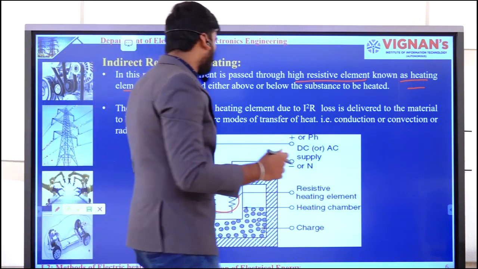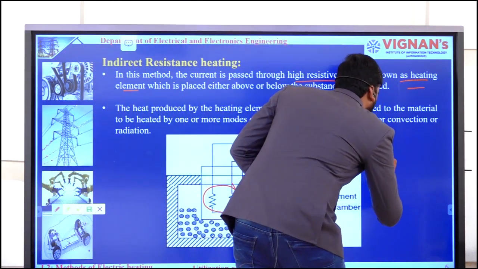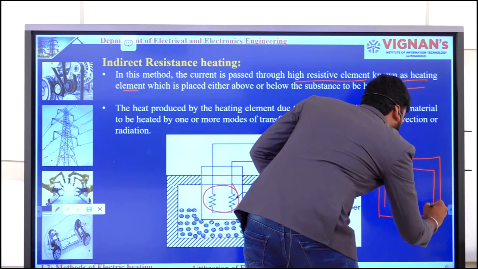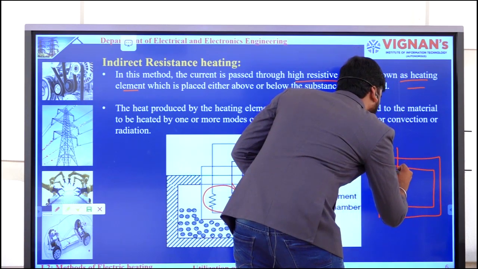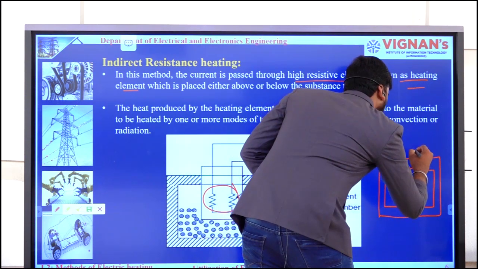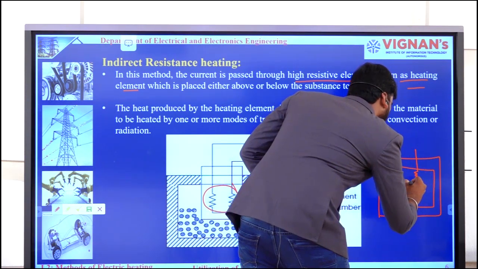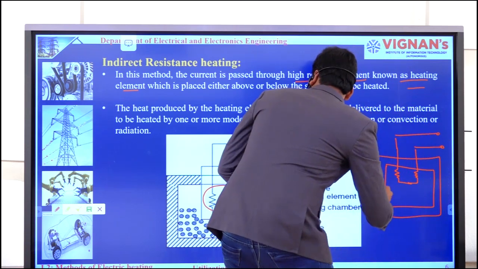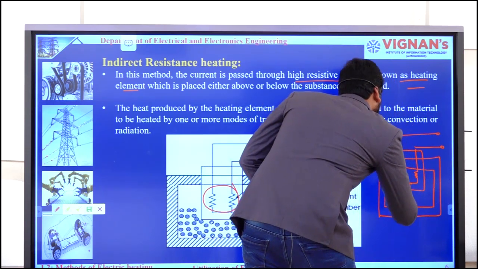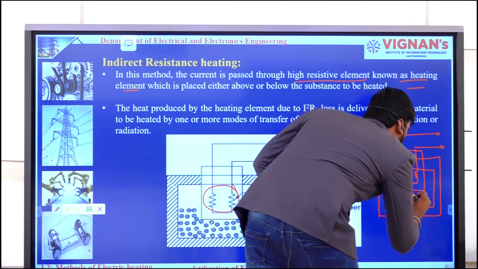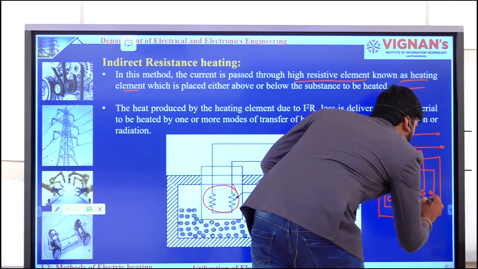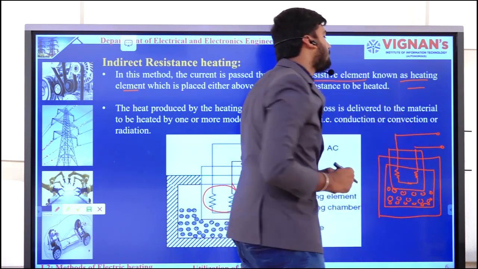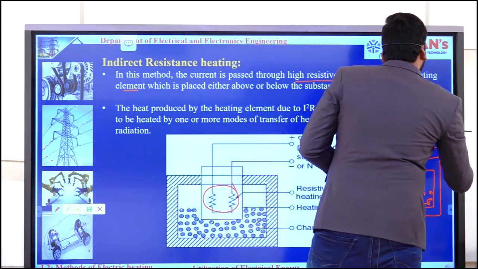At the same time, I just want to draw this circuit. For this high resistive element, I need to connect either an AC power supply or a DC power supply.